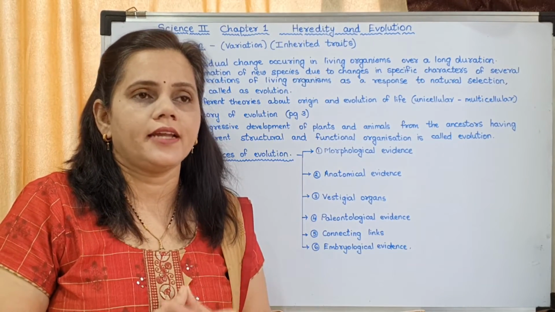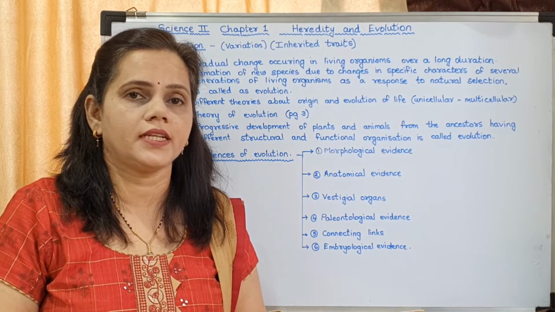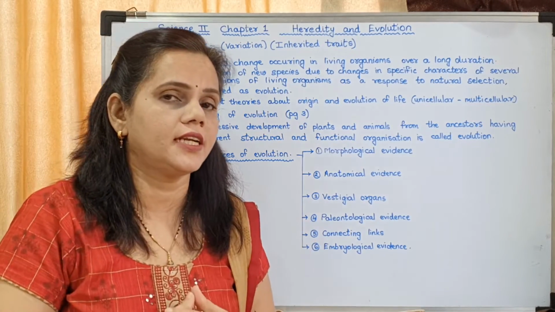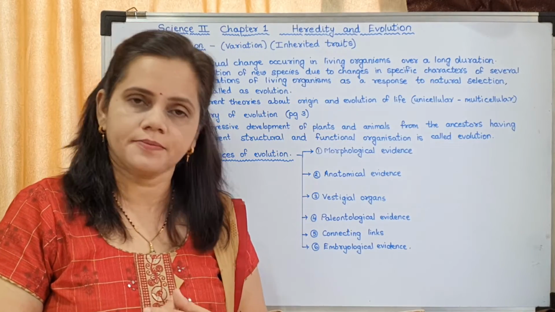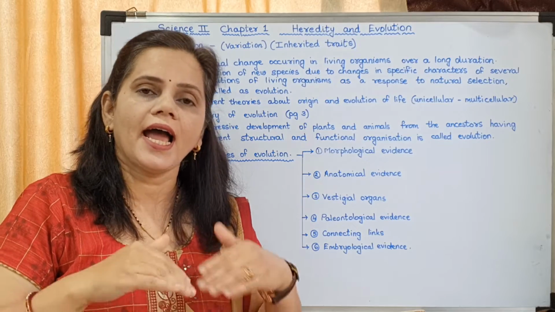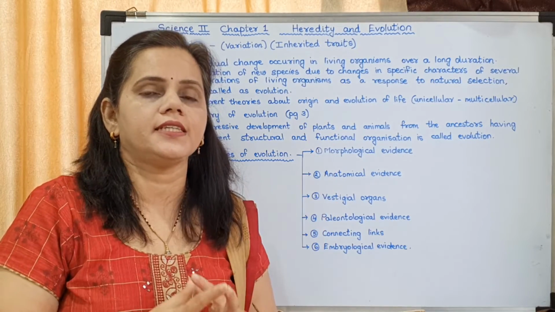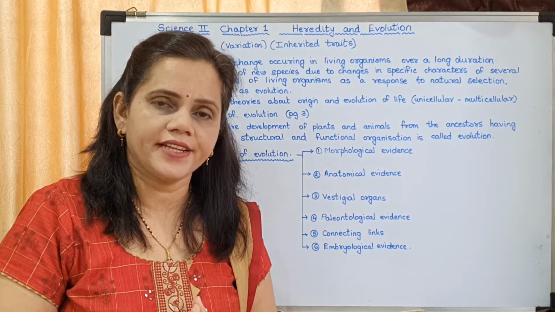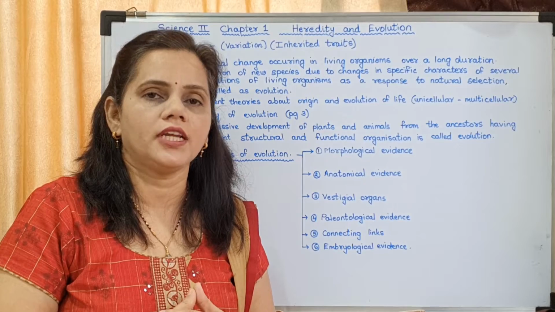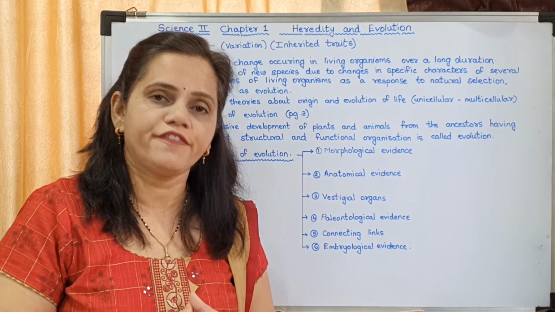Now what was there? The chemicals were there. Chemicals means elements were there. Elements, we have already studied what are elements. It is the purest form of a substance. Understood? As years went by, due to some changes in the atmosphere, those elements combined together to form macromolecules like proteins, carbohydrates, fats.